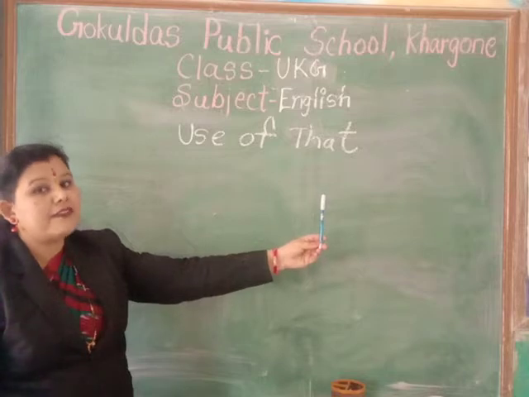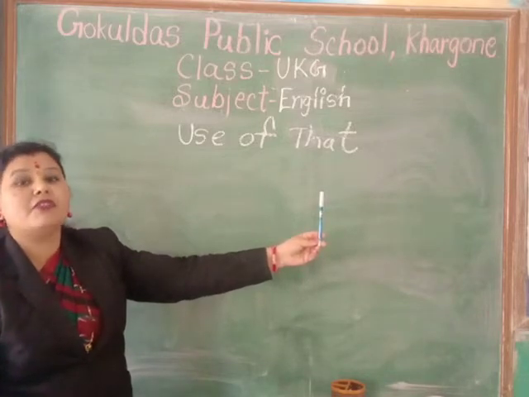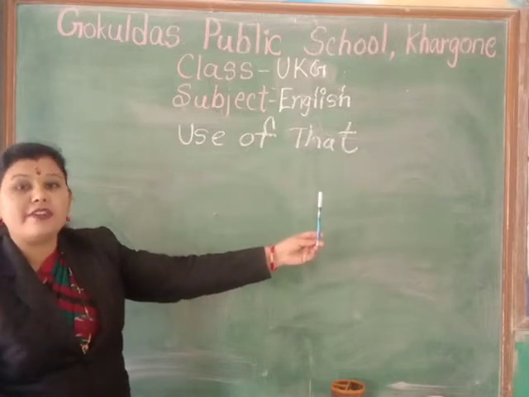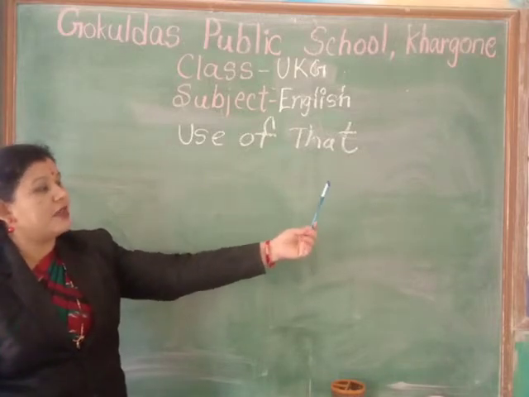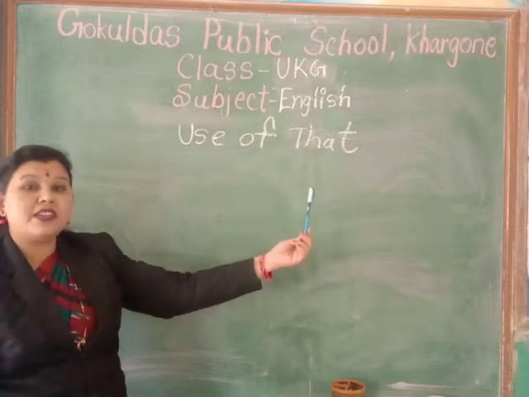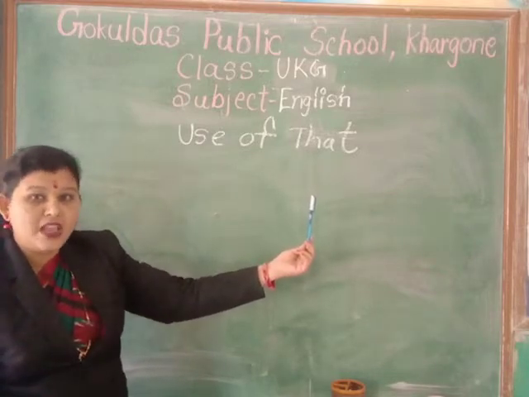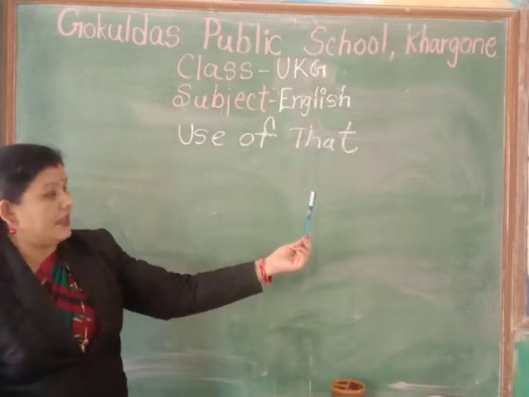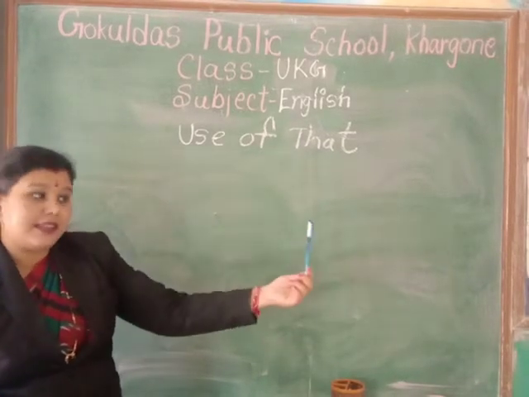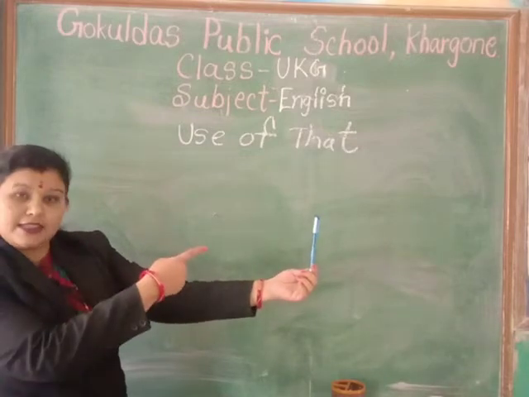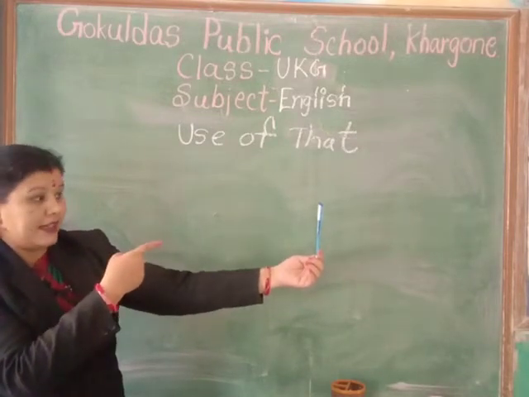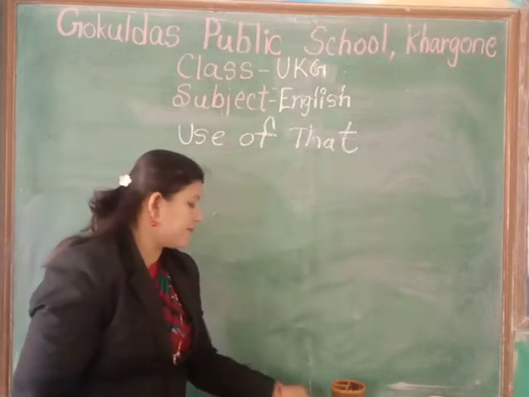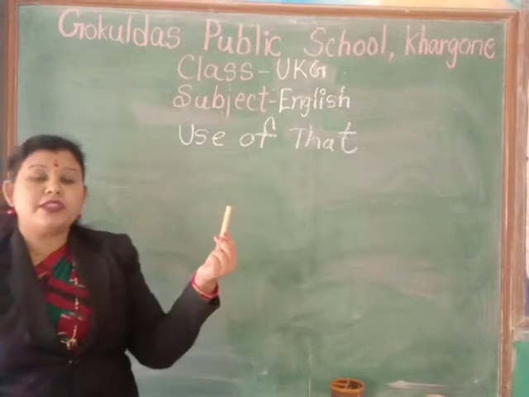It is far from me. ये कहाँ है? मैम से दूर है, सो यहाँ पे क्या यूज करेंगे? That is a pen. Okay, next, see this, what is this?